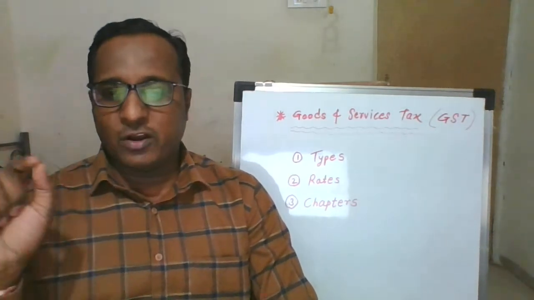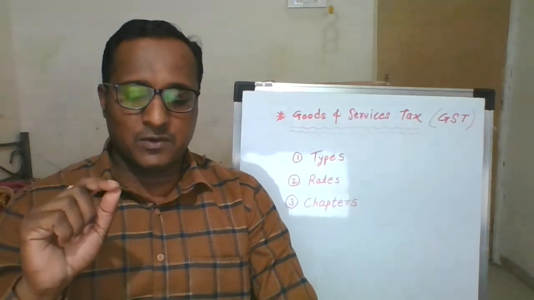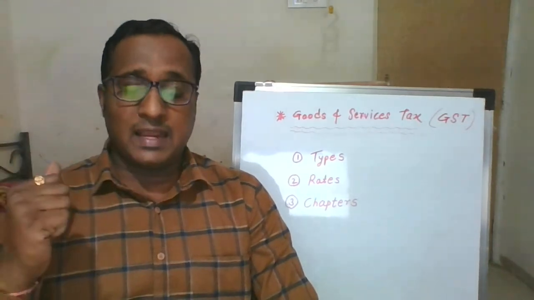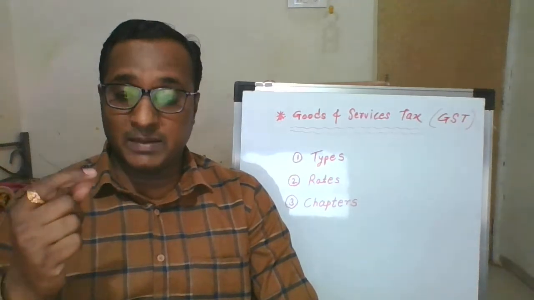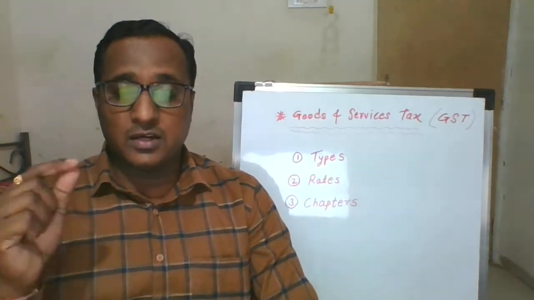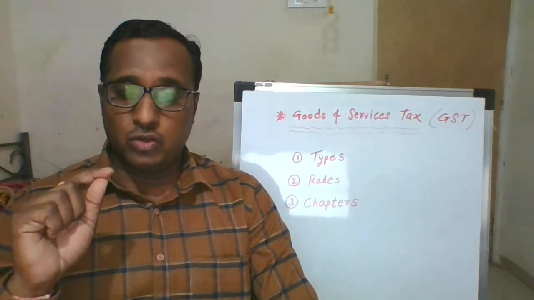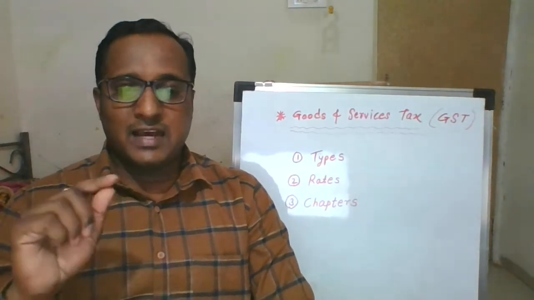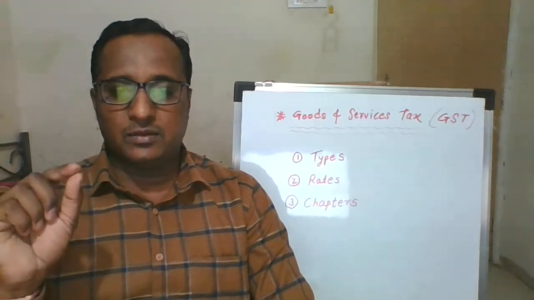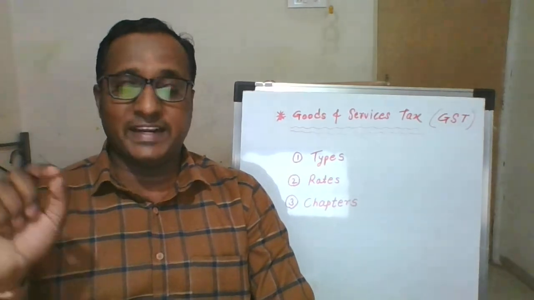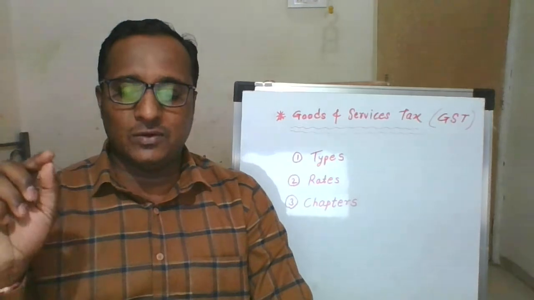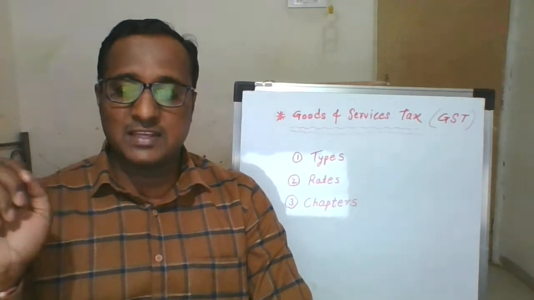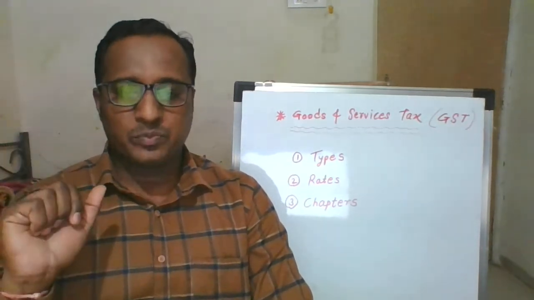The Union Territories of India include the Andaman and Nicobar Islands, Chandigarh, Daman and Diu, Dadra and Nagar Haveli, Lakshadweep, etc. These are the Union Territory places in India covered by the Union Territory Goods and Services Tax, UTGST.